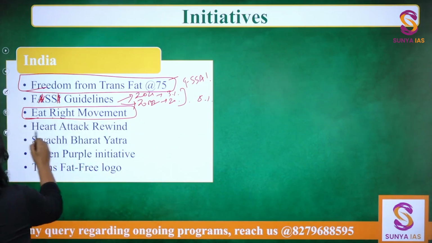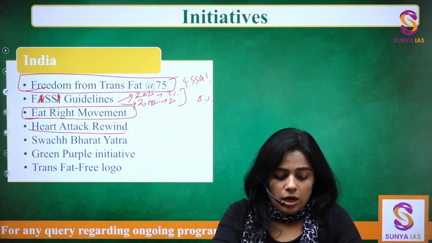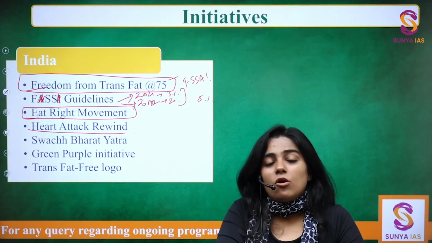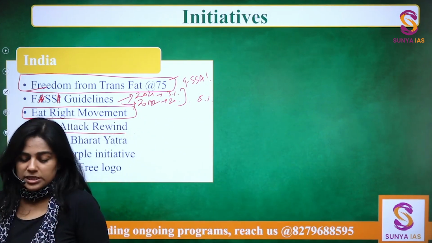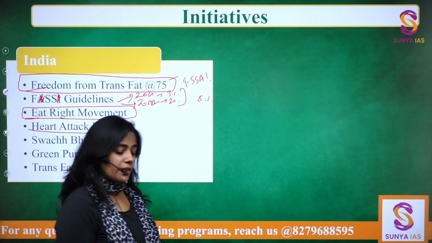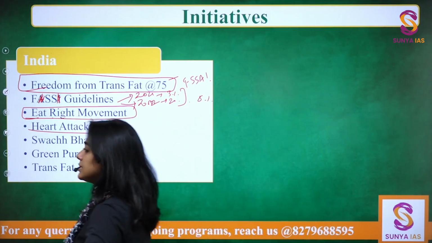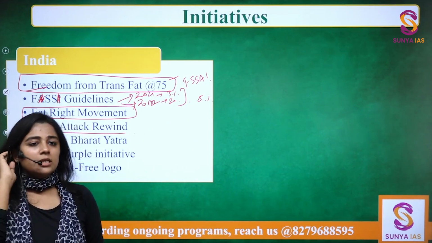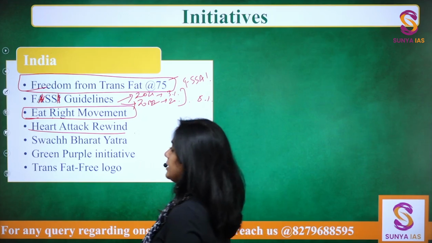Then Heart Attack Rewind. You would be seeing that especially after COVID-19 and the infection that spread after it, we are seeing multiple cases of heart attacks in young people. What the research is showing is that COVID-19 has weakened our immune system and it has also exacerbated the current non-communicable diseases that we have. For example, hypertension, for example, diabetes. These are being exacerbated because of COVID-19.